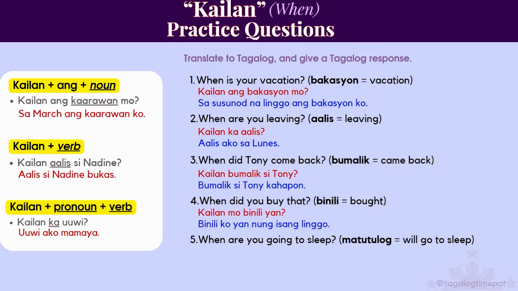Number 5, when are you going to sleep? Matutulog means will go to sleep. So, kailan ka matutulog? This is just rule number 3. Kailan plus a pronoun plus a verb. Kailan ka matutulog? Matutulog ako mamaya. Matutulog ako mamaya.